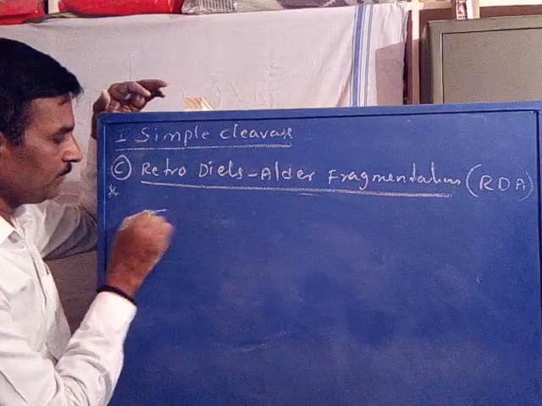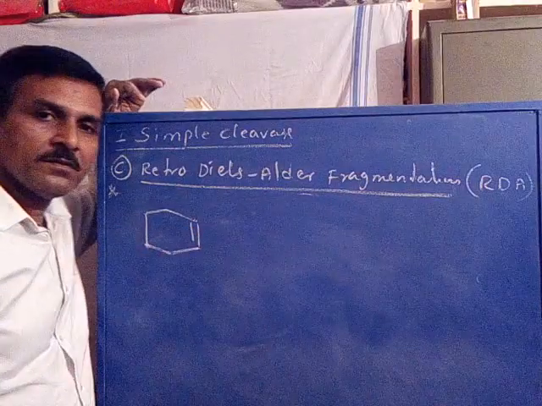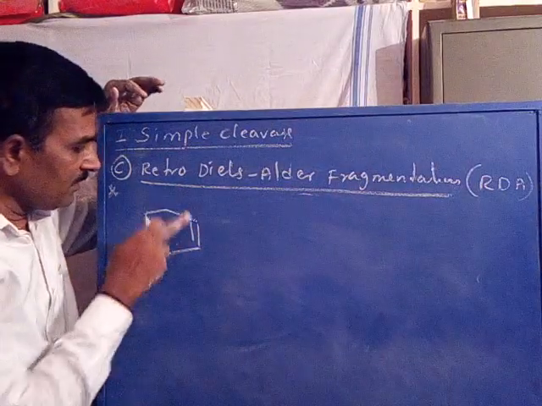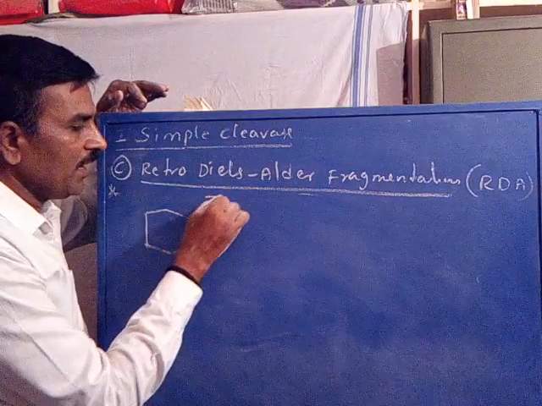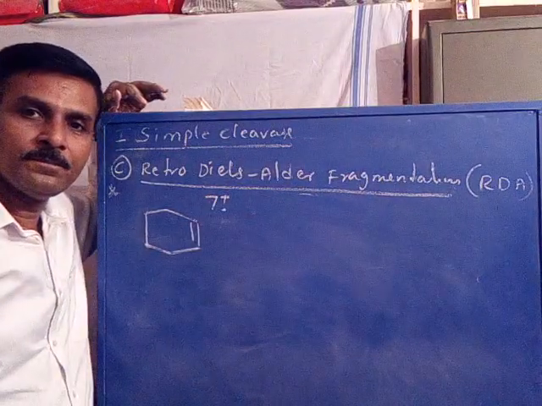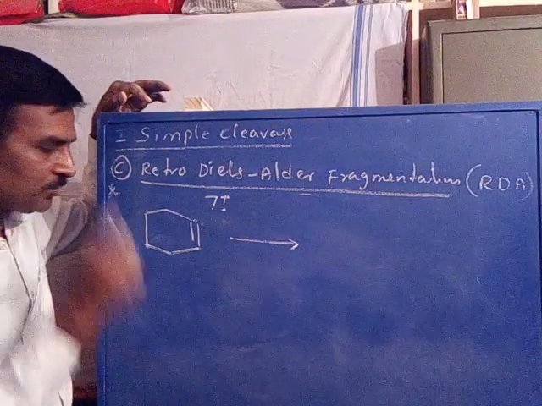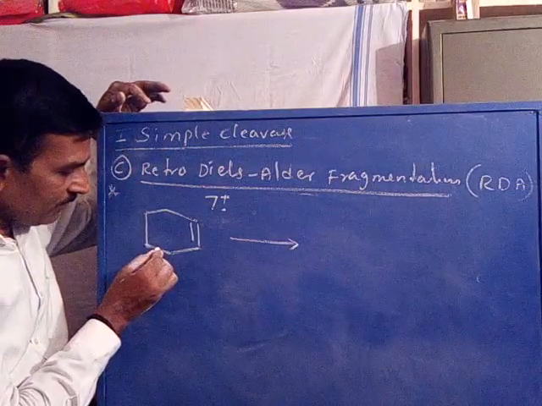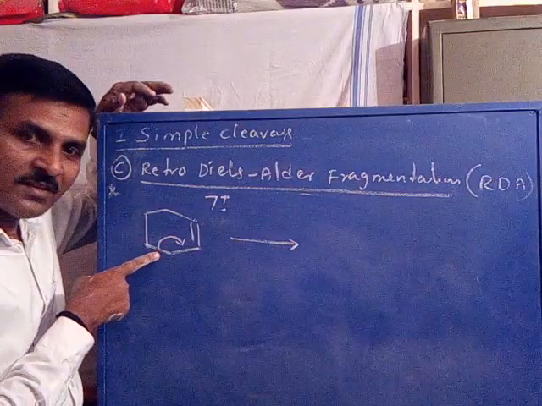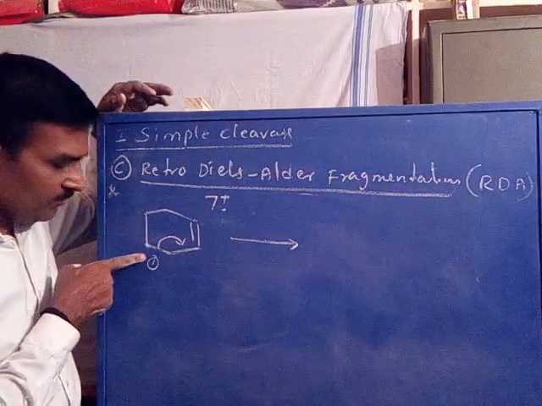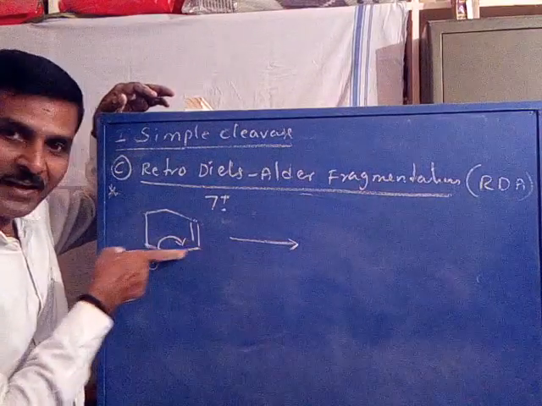For example, I am going to take cyclohexene. This is a six-membered ring, and there is a double bond. It is cyclohexene, the cyclohexene molecular ion. When it undergoes fragmentation, you see cleavage of two sigma bonds. This is the first sigma bond, which is cleaved or polarized towards this side.